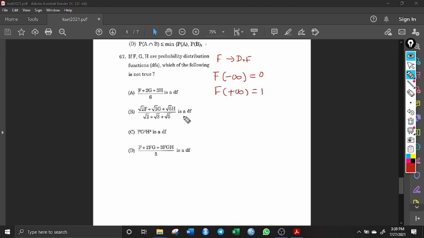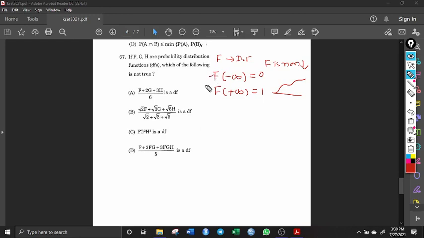This is the basic formula, right? If F is a distribution function, it should satisfy these two conditions. And one more is there, that F is non-decreasing. Non-decreasing means it should be constant or increasing. It should not decrease. So these are the three properties.